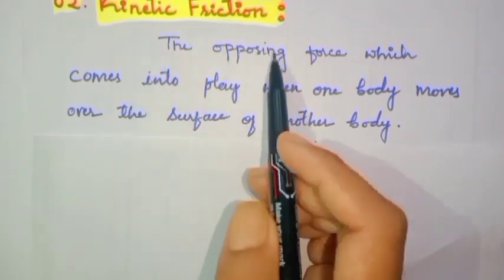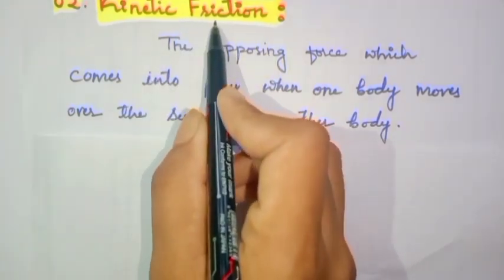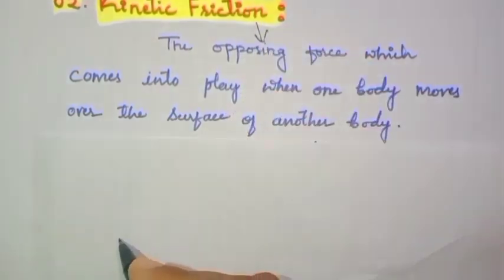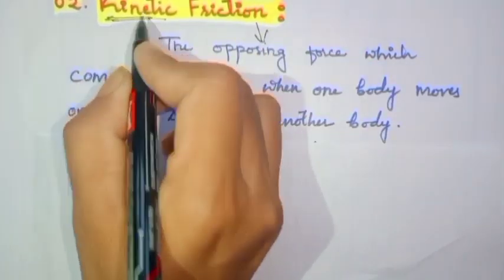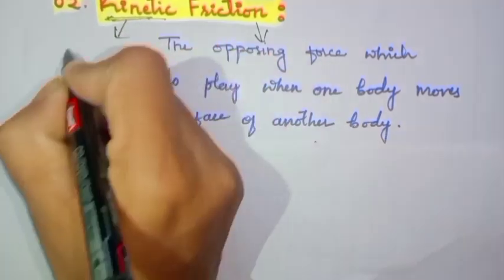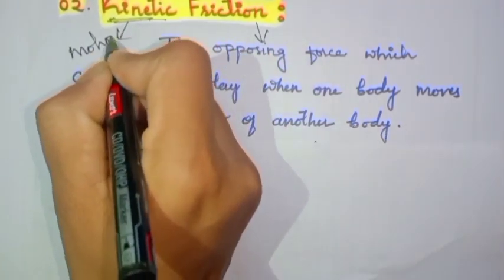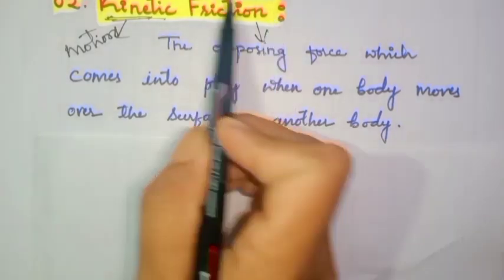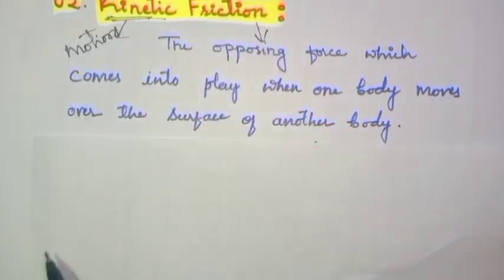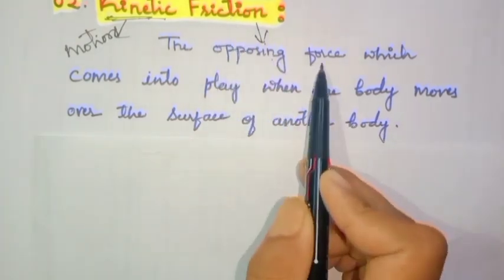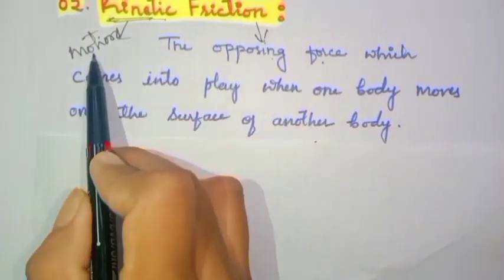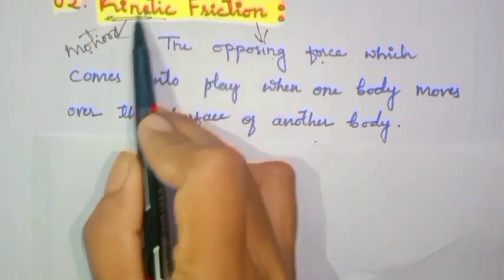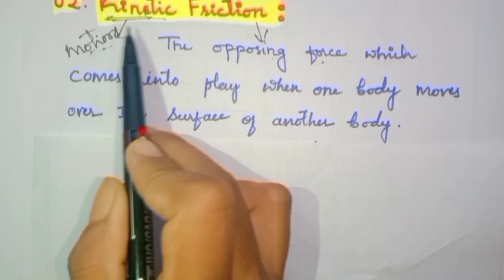The name kinetic friction itself indicates that friction means opposing force, and the word kinetic indicates motion. Whenever you study any topic, please try to understand the meaning of the concept. Friction means opposing force and kinetic means motion. So what is kinetic friction? The friction which comes into play when the object is in motion. This is the rough meaning.